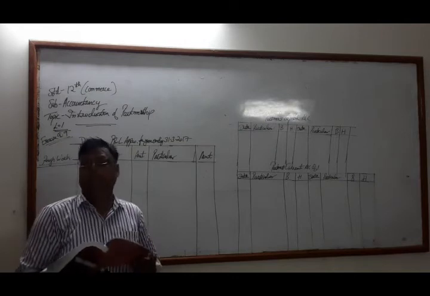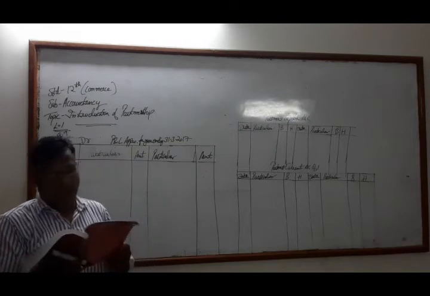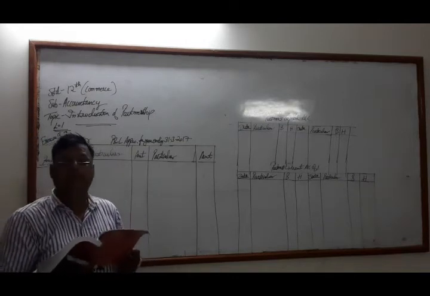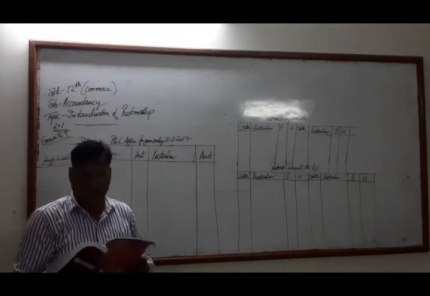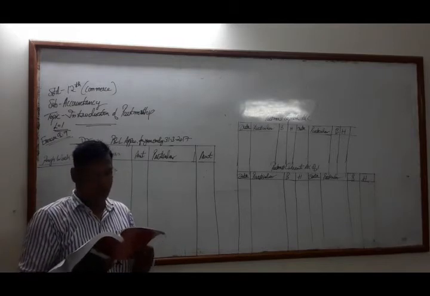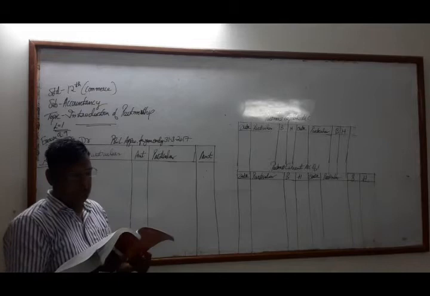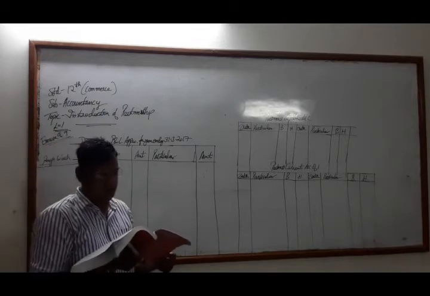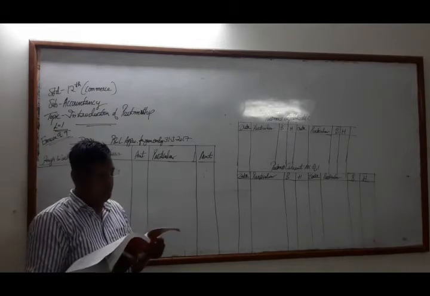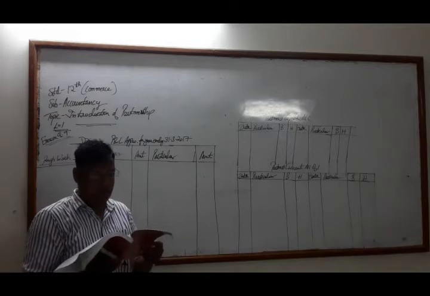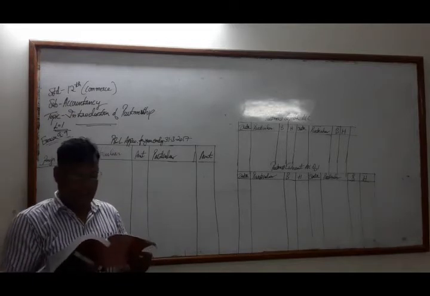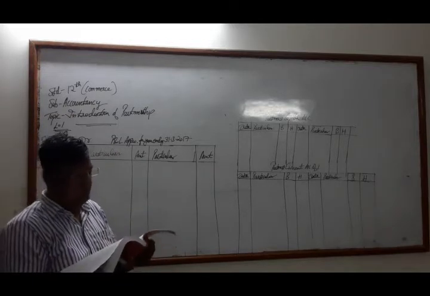So here total capital is given. We have to take it out in the proportion of their fixed capital ratio, which is 4:3. So we have to divide 4,20,000 into 4:3. On this day, the balance of the current accounts are as follows: Bhadresh 36,000 credit balance and Hiral 24,000 debit balance.